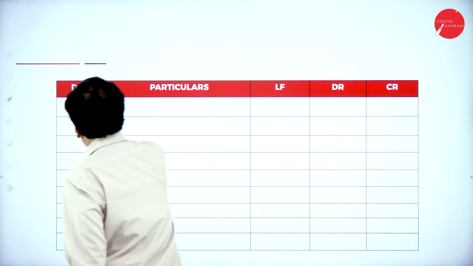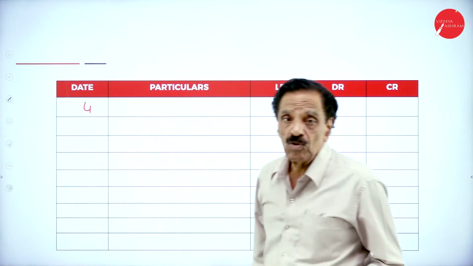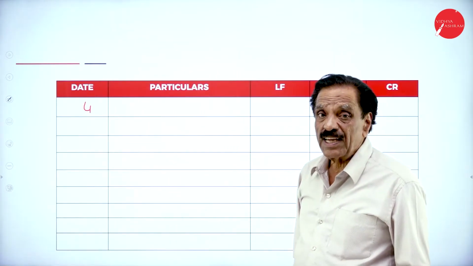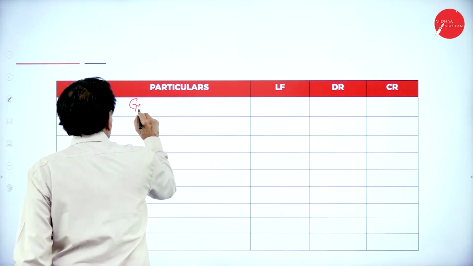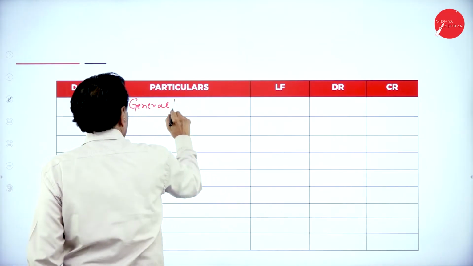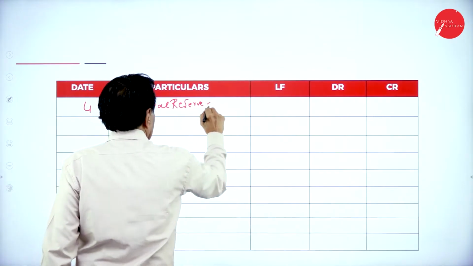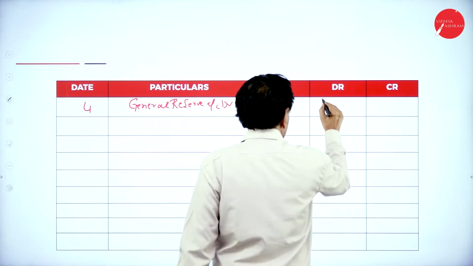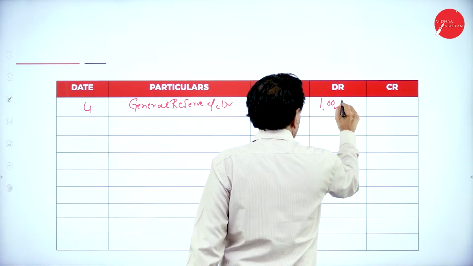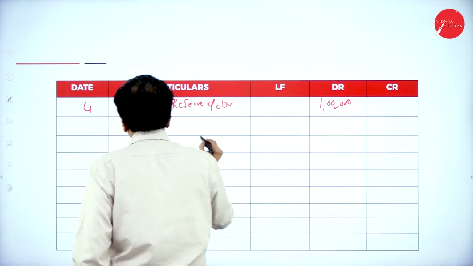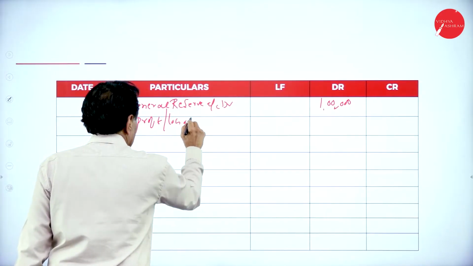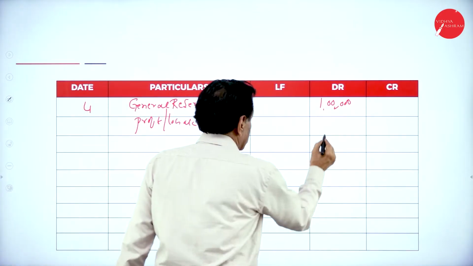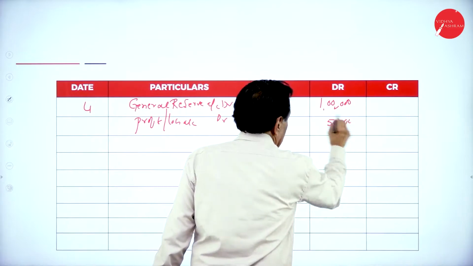Number 4. You got about 50,000, so create 1 lakh 50,000 CRR.